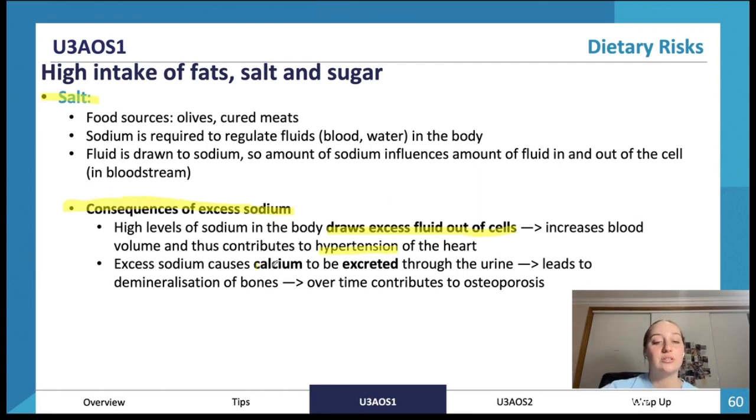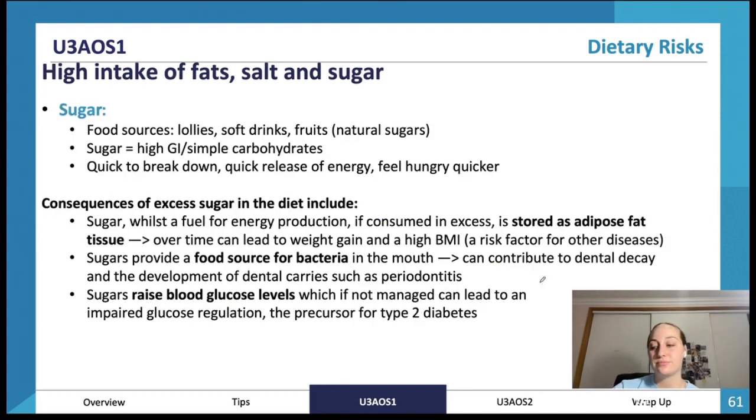Excess sodium also causes calcium to be excreted through the urine. So we're taking the calcium from our bones and we're excreting it out, which leads to our bones being demineralized. That's definitely not what we want, and over time this can contribute to osteoporosis, breaking down our bones. And high intake of sugar, so lollies, soft drinks, fruits, all those kinds of things.